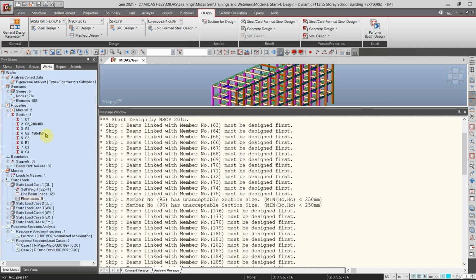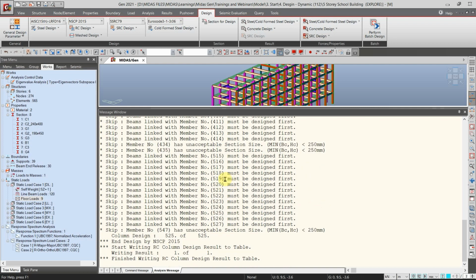So I think these are the G2 since it was not designed a while ago. The column linked to it is not designed also. So some of the errors say here that member number 95 has an unacceptable section size. So as per our NSCP code, the minimum size is 250 mm for columns. So that's for the design result.